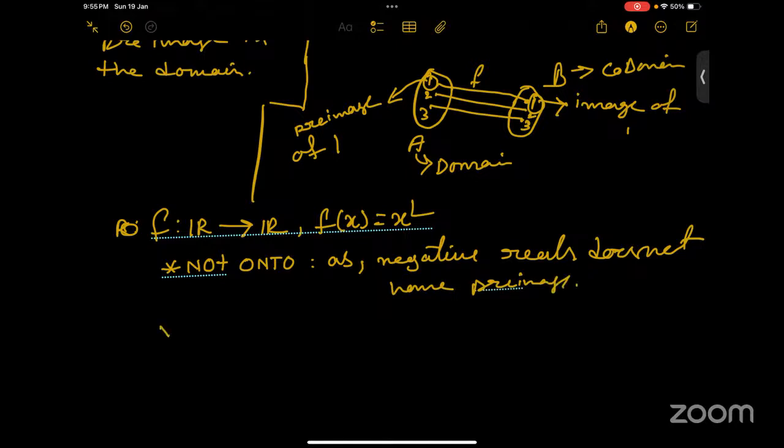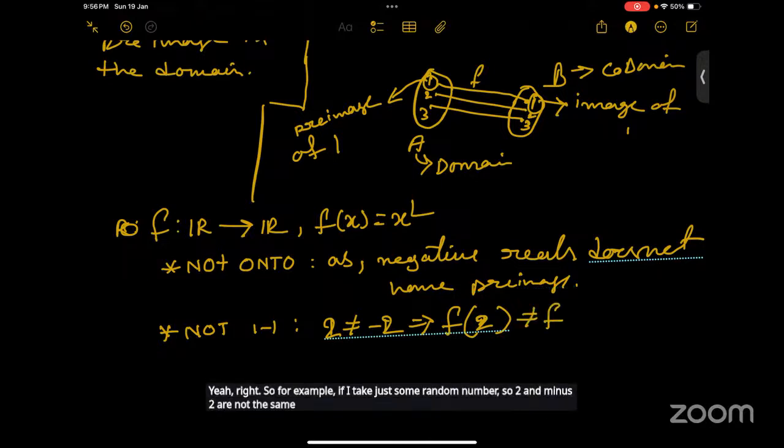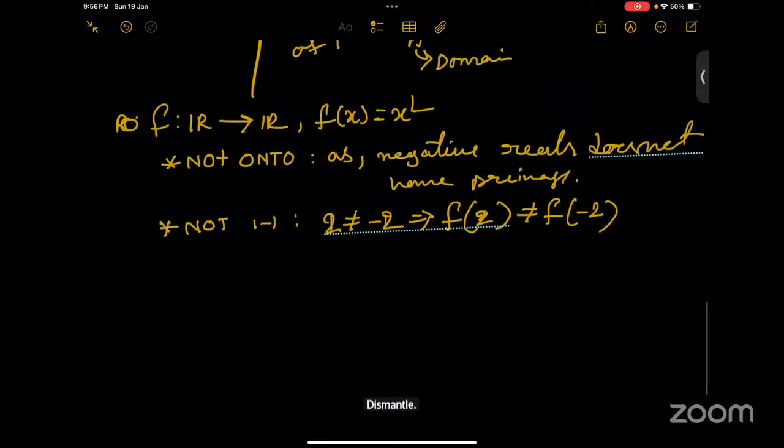Okay. So is it 1-1? No, ma'am, it is not 1-1 either. Why? Because the condition is that different inputs should not produce the same output, like 2 and -2 will have the same output. Every negative input will have the positive image. So if I take some random number, 2 and -2 are not the same, but their images are the same, right? Yes, ma'am. So this is how we can check whether a function is 1-1 or onto or not.